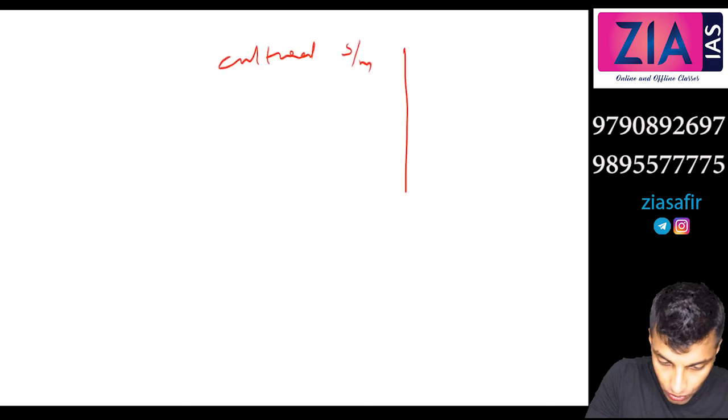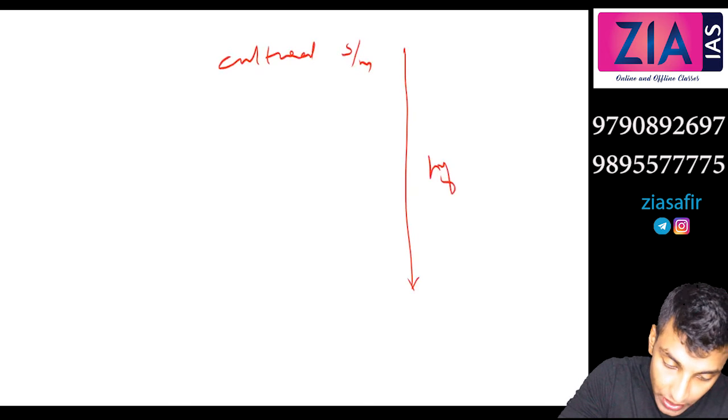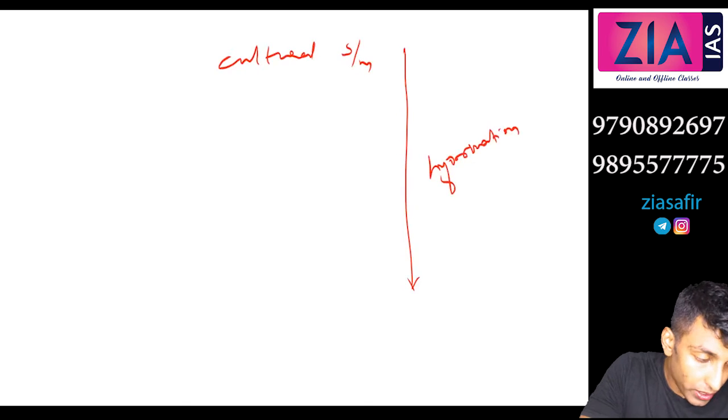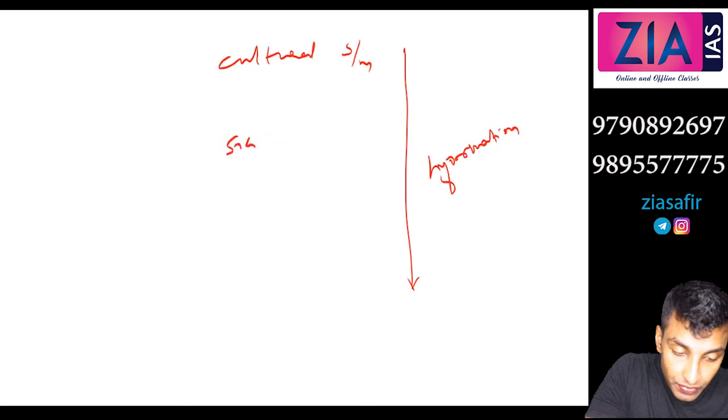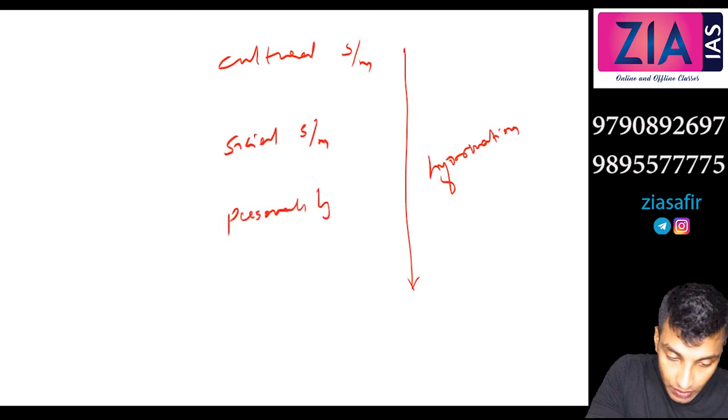I hope you understood now. What he is saying is that the flow is like this. From the cultural system, what will go? The cultural system is the source of information, so there will be a flow of information. You need to maintain this order also: cultural system, social system, personality system, and then organismic system.